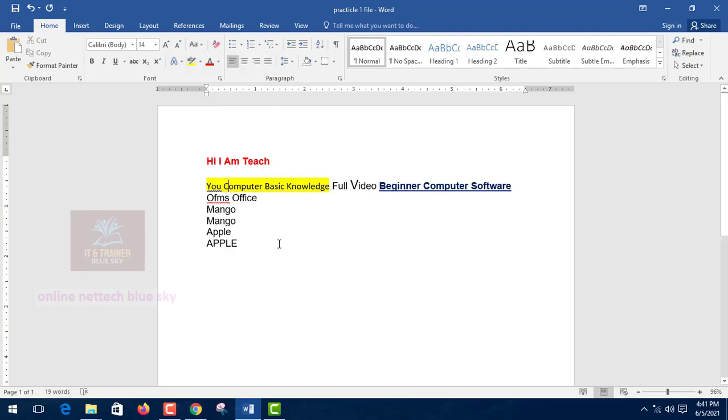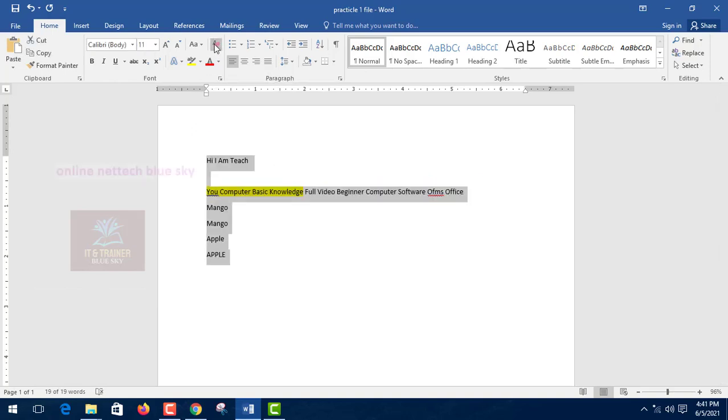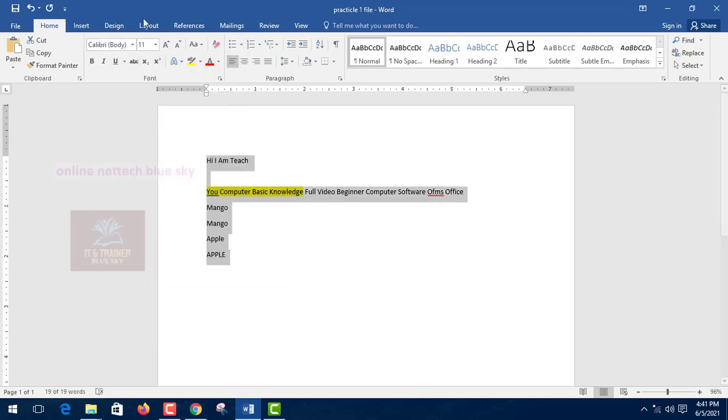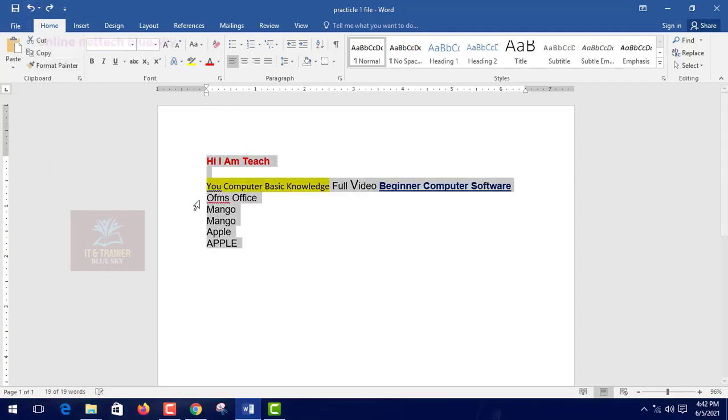H for this option. So now next you can see just this clear all formatting, means you want everything's format cleared. Okay, you can change everything, and formatting is cleared in one time.